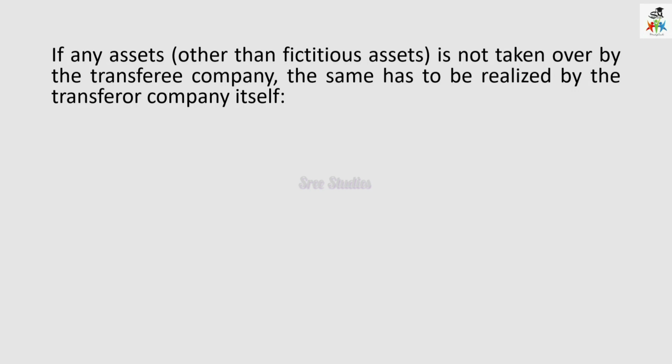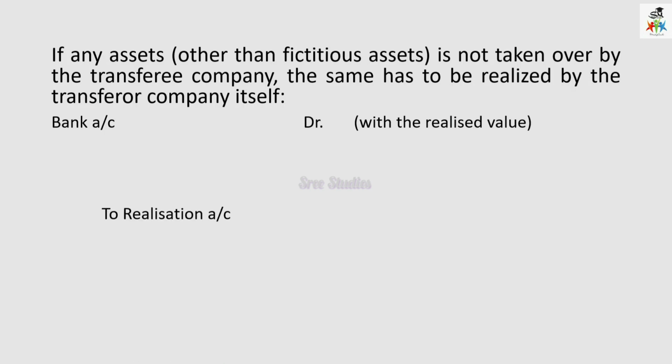And if any of the asset is not taken over by the transferee company, the same should be realized by the transferor company itself. So when the asset is sold, what is the journal entry? Bank account debit to realization account with the realized value, that is the sale value.